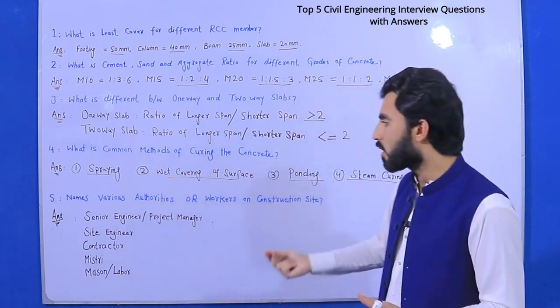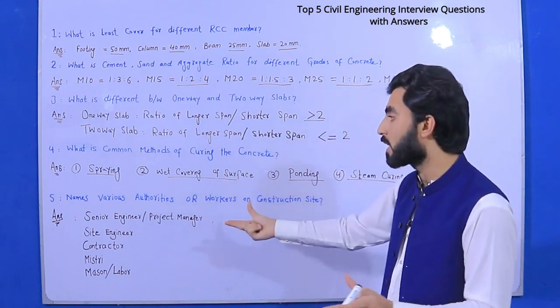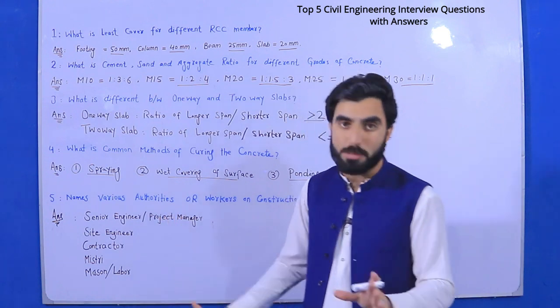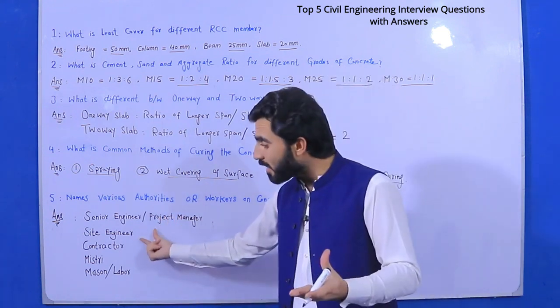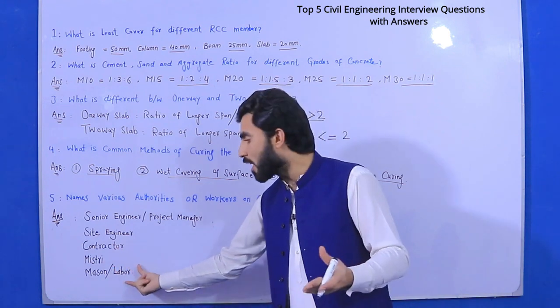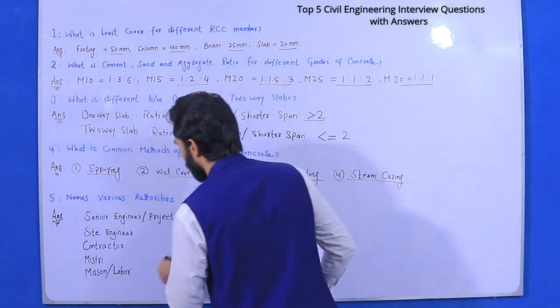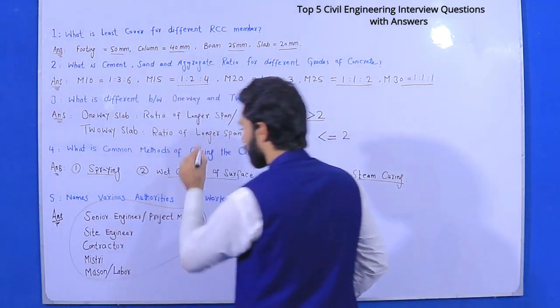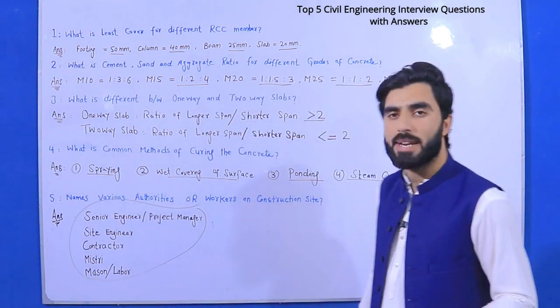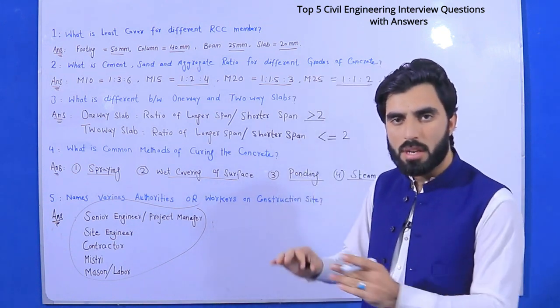So remember, the various authorities of workers on construction site are senior engineer or project manager, the second site engineer, third contractor, fourth mistri, and the last one mason or labor. So by this teamwork, you can complete the building construction or any other type of project in civil engineering.